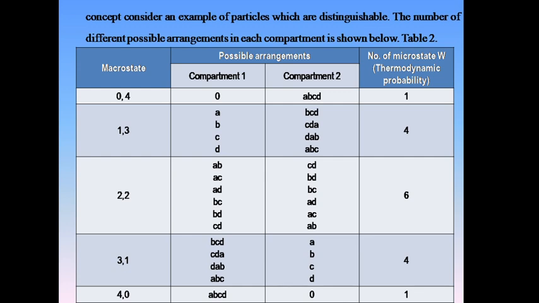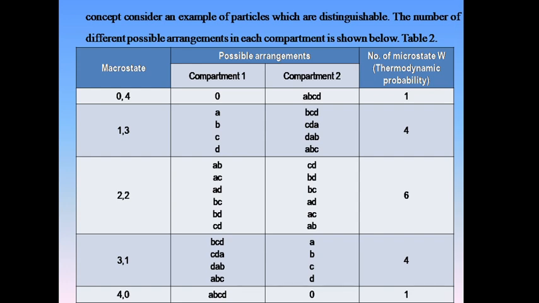Then the probability is 4. Next one is 2, 2. First compartment has 2 particles and second compartment has 2 particles: AB CD, AC BD, AD BC, BC AD, BD AC, CD AB.